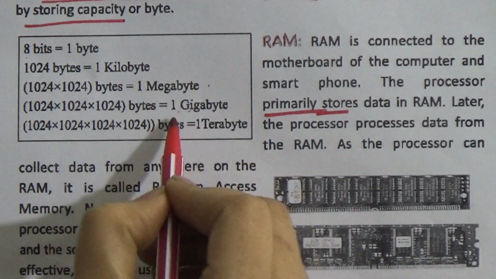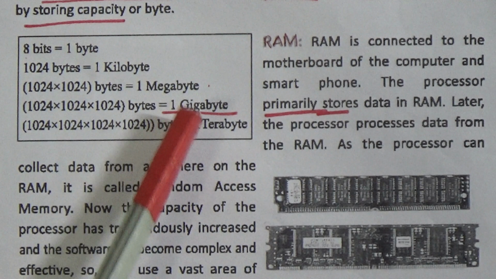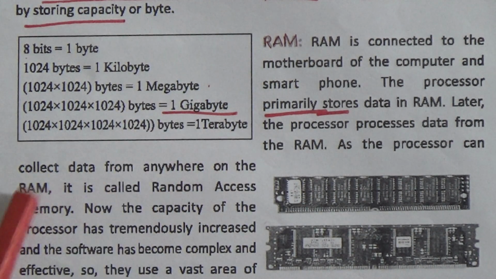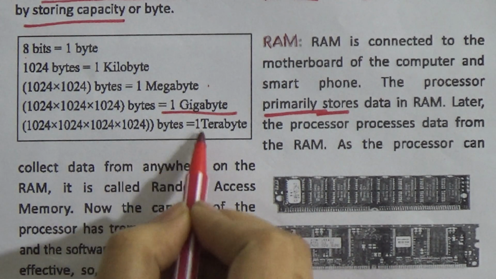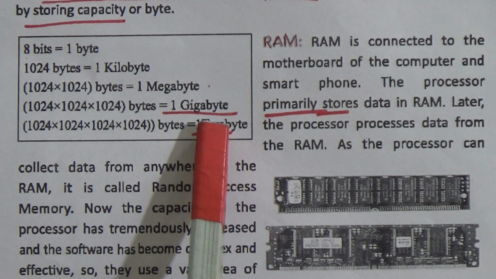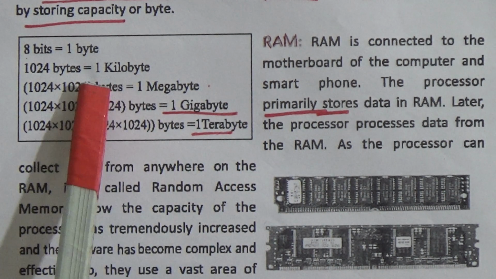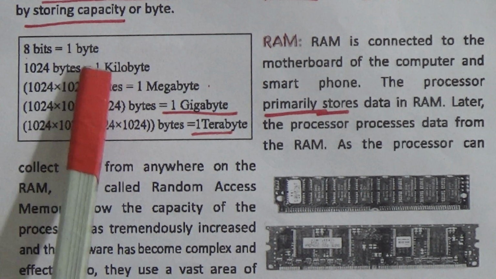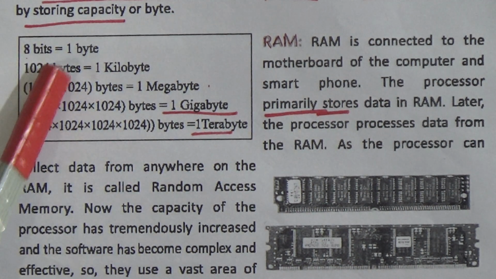Gigabyte, you know, is GB. And 1024 gigabytes equal 1 terabyte. 1 terabyte is bigger than 1 gigabyte, 1 gigabyte is bigger than 1 megabyte, 1 megabyte is bigger than 1 kilobyte, and 1 kilobyte is bigger than 1 byte.